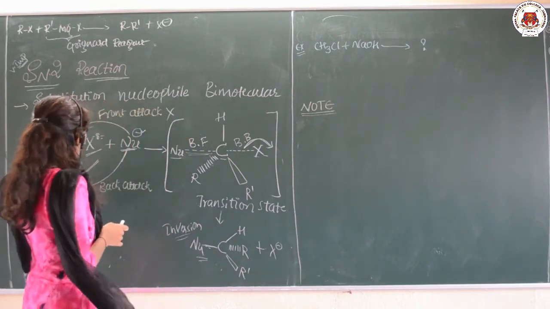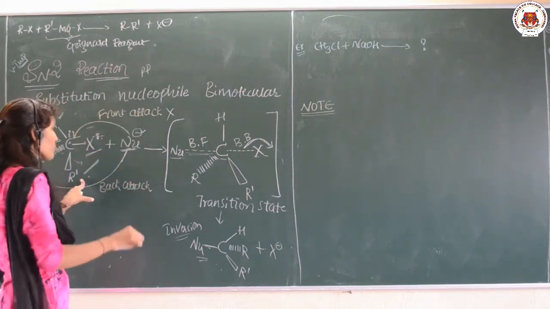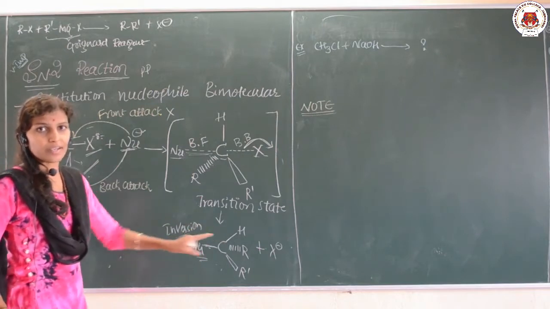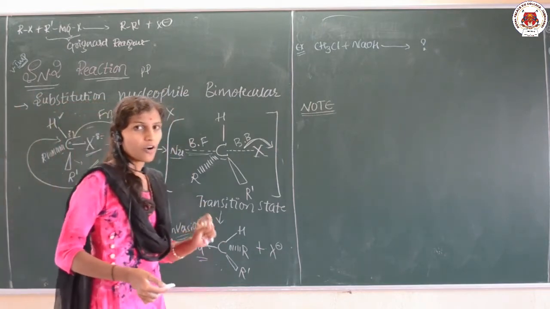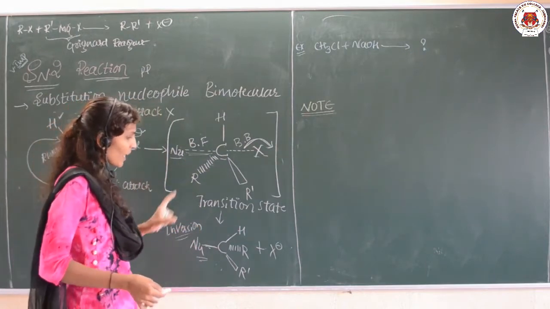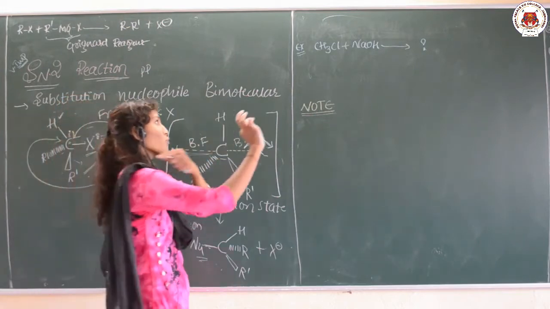So, the nucleophile attacks from the back side and this product is an inverted product, because if the substrate rotates the PPL, that is plane polarized light, to the clockwise, it will rotate it anti-clockwise. That is why an inversion product occurs. So, this is the general mechanism of the SN2 reaction.